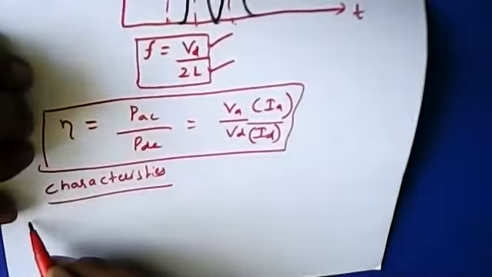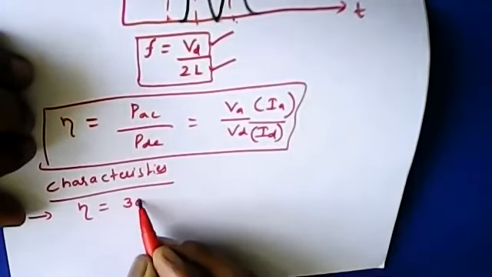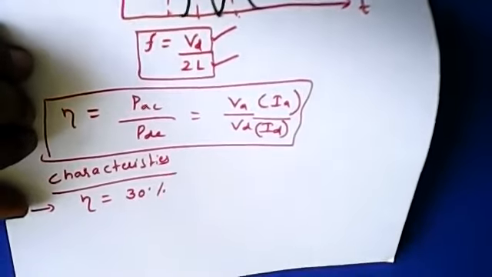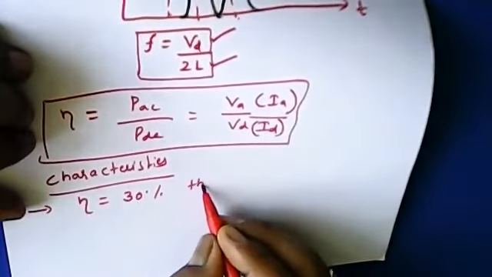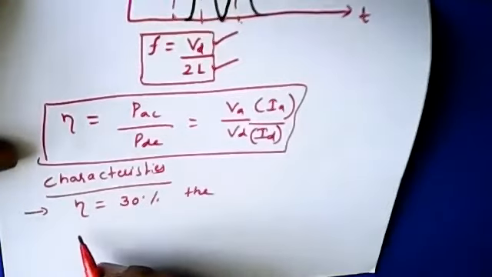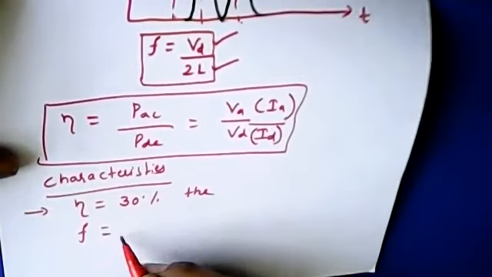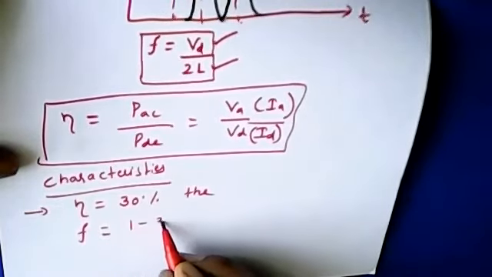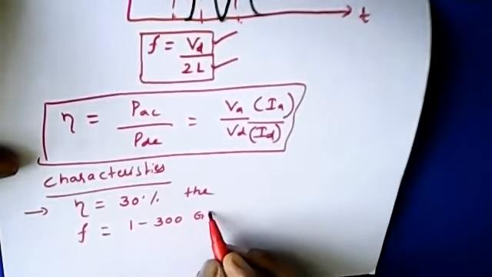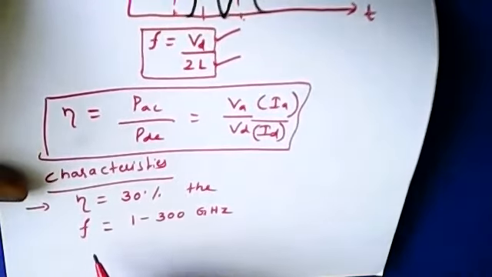Now coming to the characteristics, the first characteristic, we can say that the efficiency is approximately 30%. Theoretically the efficiency is 30%. And we have the operating frequency. The operating frequency is at very high frequency, that is from 1 to 300 gigahertz.